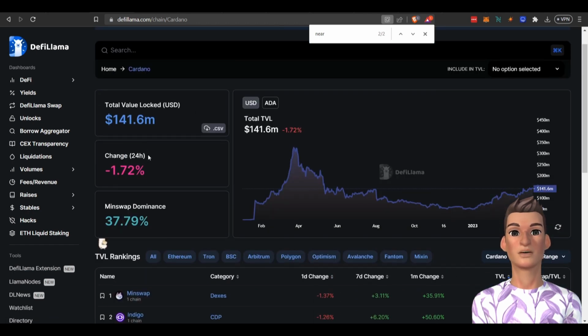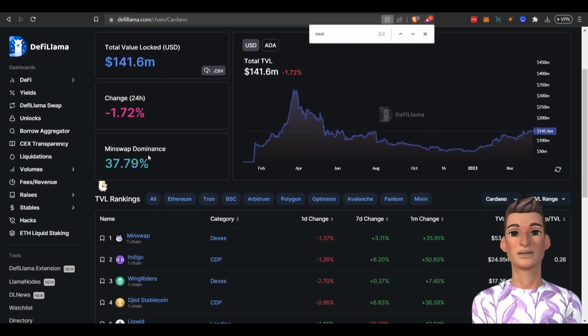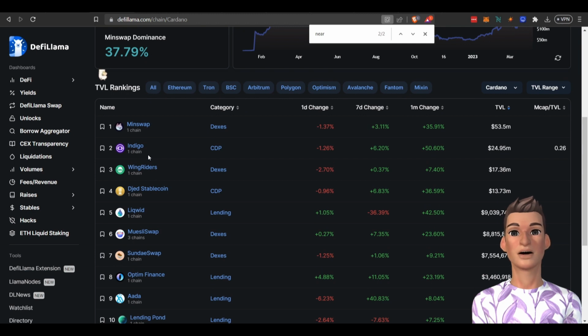Looks like they have just over 140 million in total value locked on chain. Today, we're going to be discussing the Minswap project, which is a decentralized exchange. We're going to focus on Indigo, Wingriders, and Liqwid, which is a lending protocol.